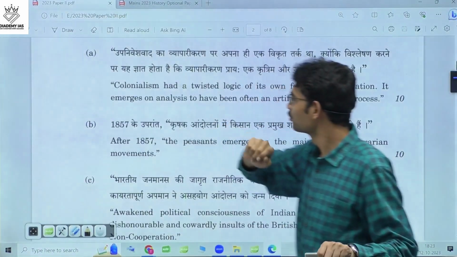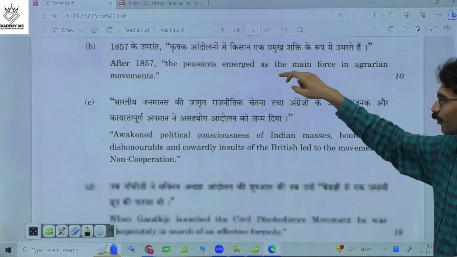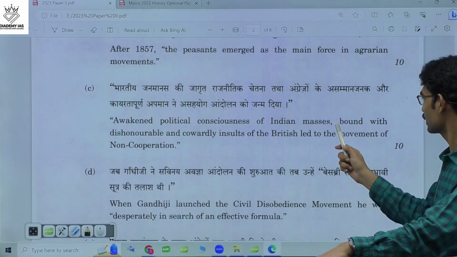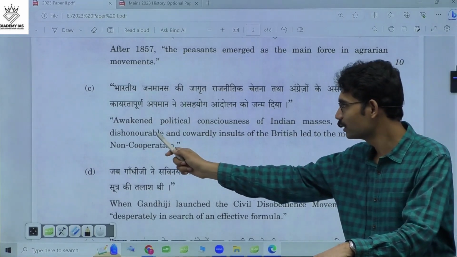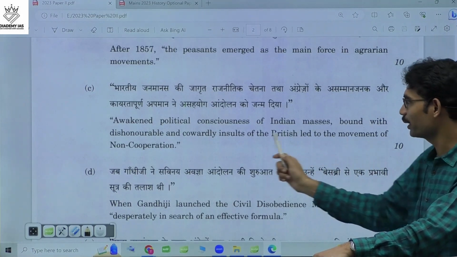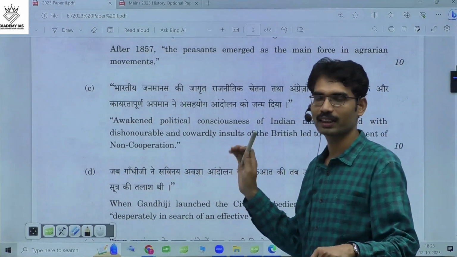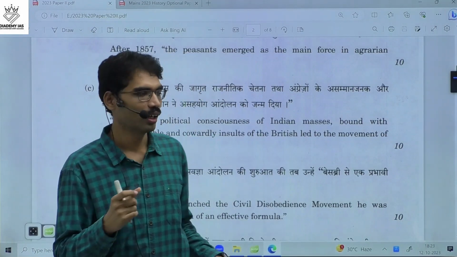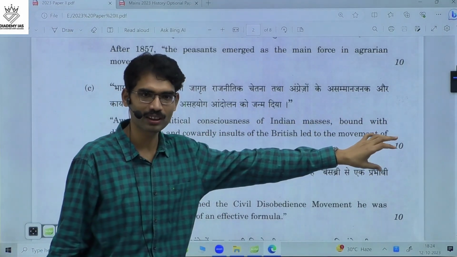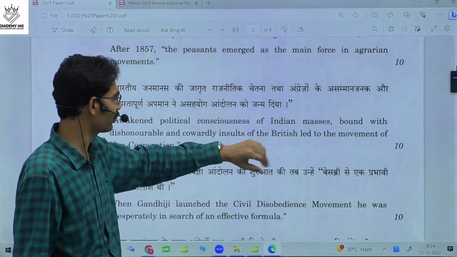What is the third one? Awakened political consciousness of Indian masses, bound with dishonorable and cowardly insults of the British, led to the movement of non-cooperation. Critically examine. You see, the question is a little bit straightforward, but because of the sentence it appears difficult.